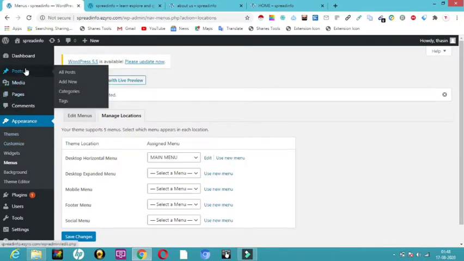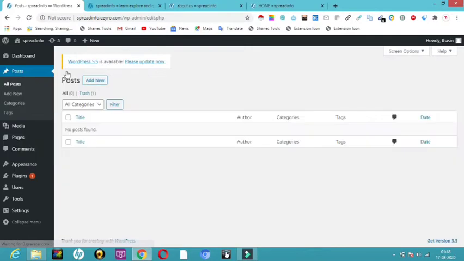So what is this all about, posts? For example, as of now we have not added any post. So I'll just click and see all posts. Now we know what pages are, how to add pages and how to add content and pictures to them. Now I'm going to show you how to add a post. So I have clicked on post. Here it says no posts found. As of now we have deleted all the posts. We don't have any post.